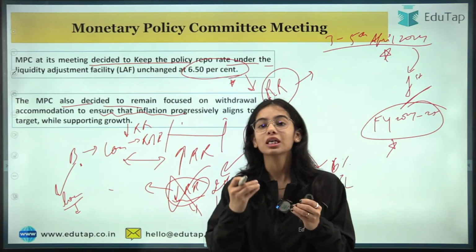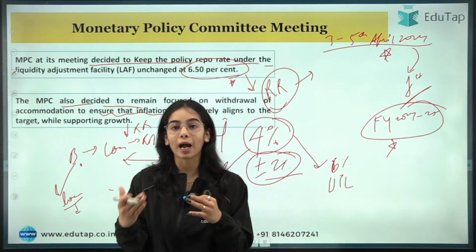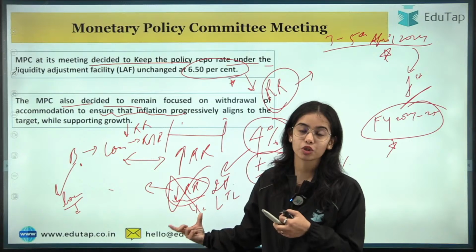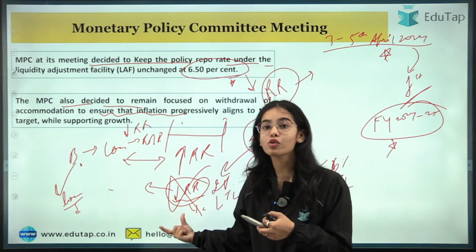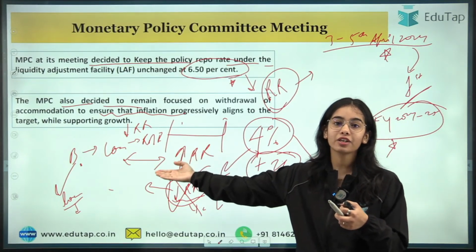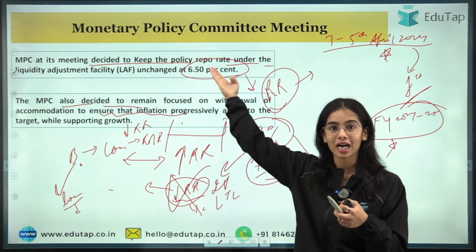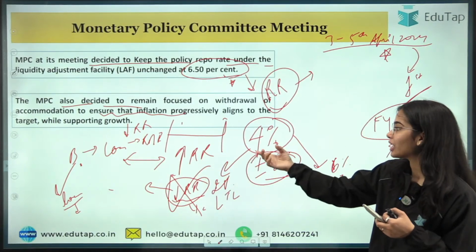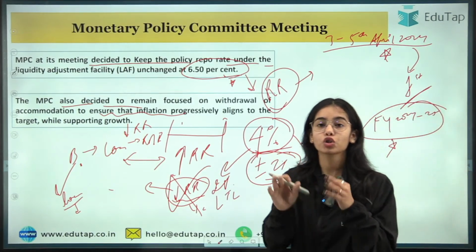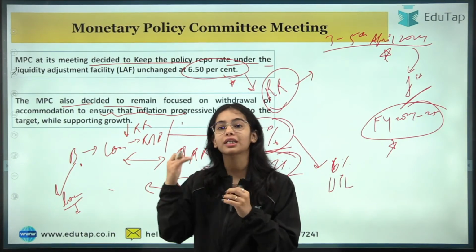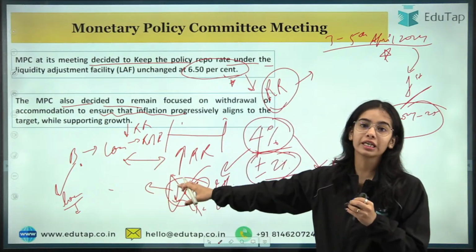Prices can start rising more rapidly in the economy if there is a decrease in the repo rate done to boost the demand. So right now that is not the requirement. Right now we have to be focused on the withdrawal of accommodation, that is, either we keep the repo rate constant at the high percentage or we increase the repo rate in the coming period so that we can align to our inflation target. So right now the focus is on controlling inflation rather than on increasing demand.